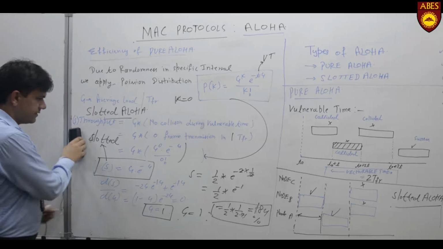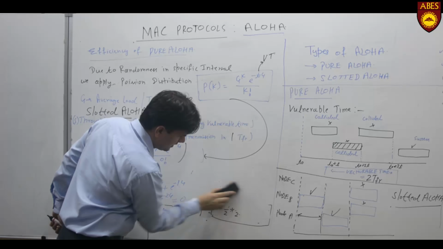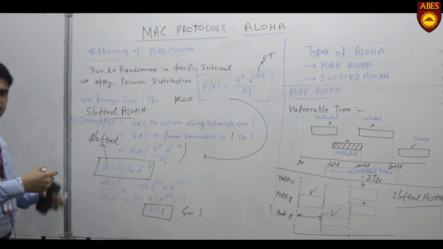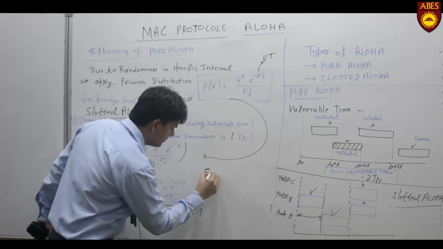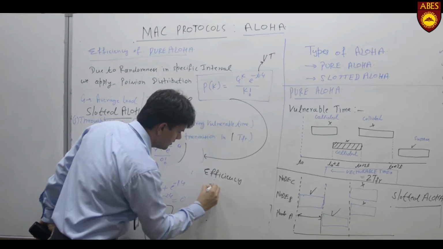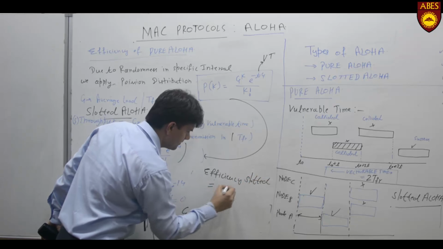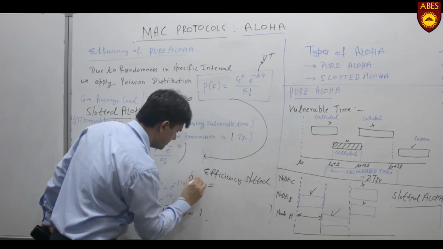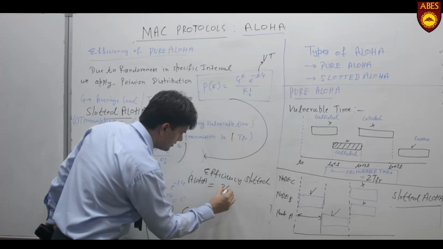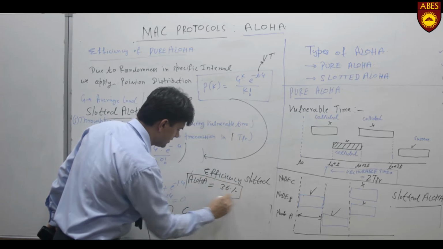So in this case, the efficiency would be twice that of pure Aloha. If you calculate in the same manner, the efficiency of slotted Aloha would be around 36%.